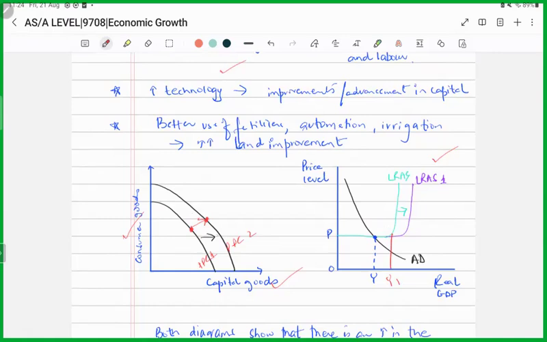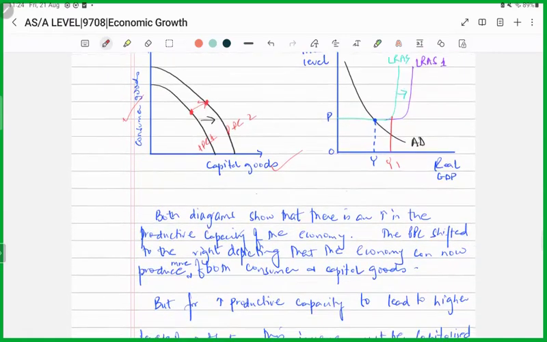Now what happened? Now both of these diagrams are showing what? That yes, there has been an increase in the productive capacity of the economy. In the first diagram, the PPC shifted outwards towards the right, depicting that the economy can now produce more of both consumer and capital goods. And similarly, the aggregate demand and supply diagram also displays that there has been a shift in the long run aggregate supply curve, showing that the firms are now producing more of the goods and the services.